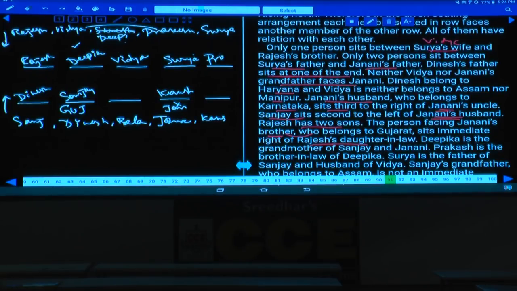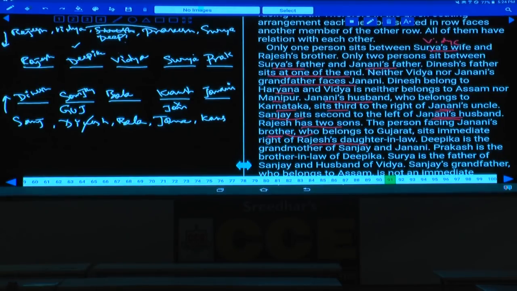As Prakash is here, then coming to Janani. Now this Janani does not face Surya and Vijaya, and this Janani must be at the end. Isn't it? As Janani is at the end, then who is the person left over here? Dinesh, Sanjay, Kaushik, Janani placed, so Balaram must be at this place. Clear now?